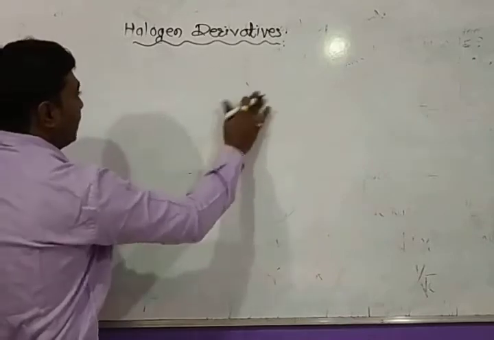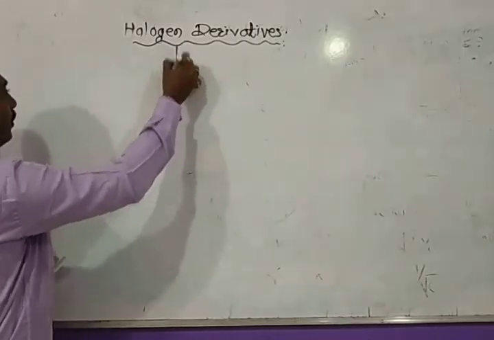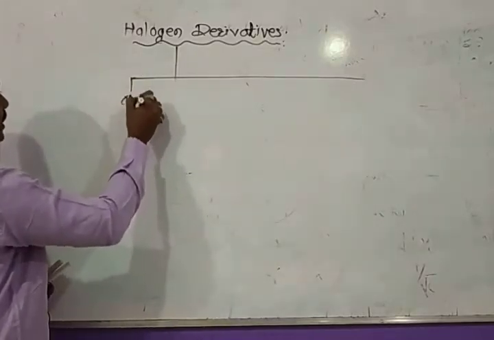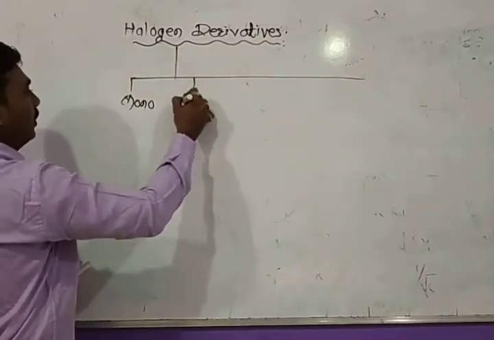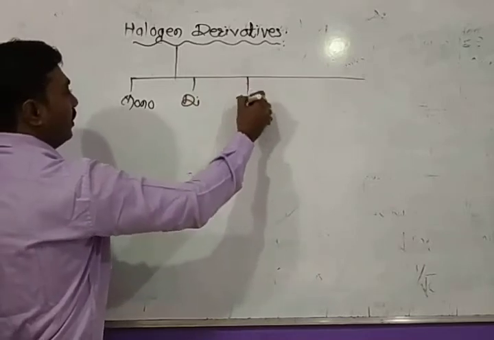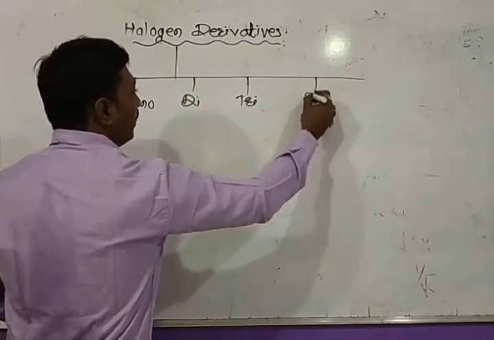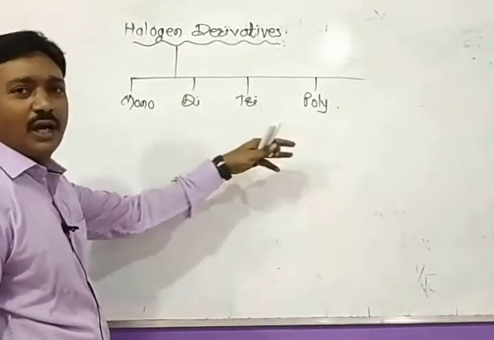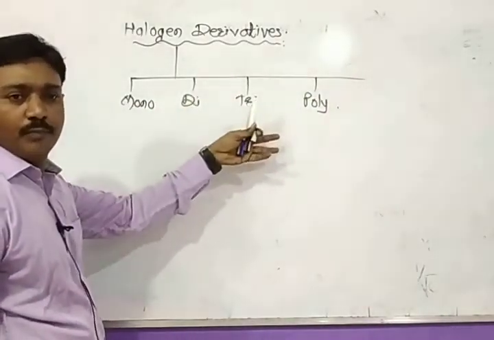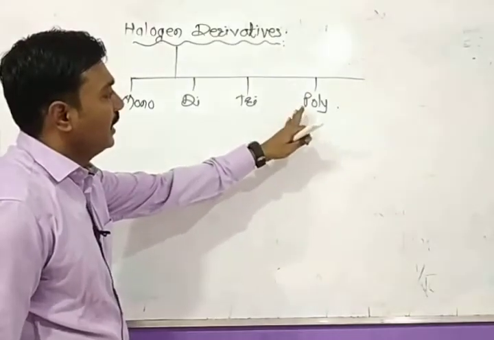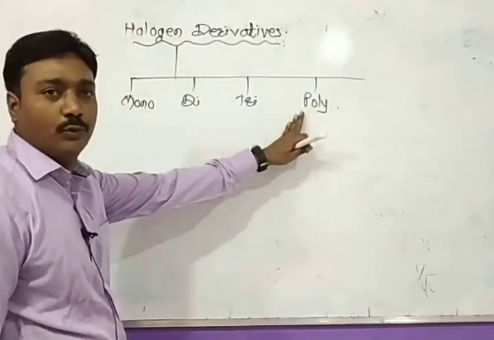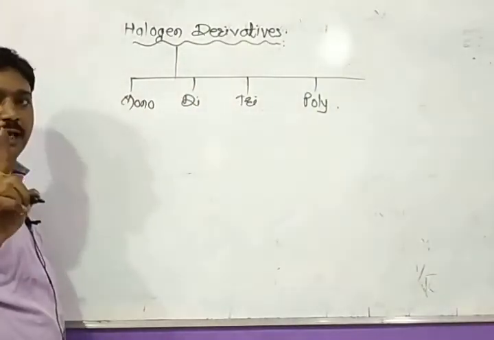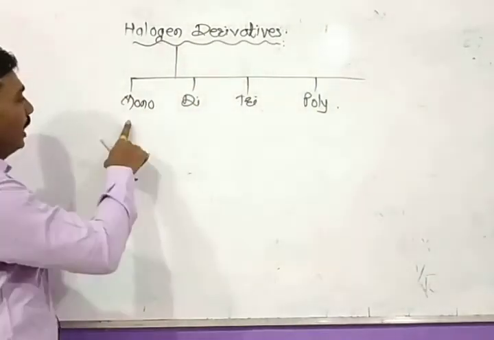The next classification is, they are classified as monohalogen derivatives, dihalogen derivatives, trihalogen derivatives, and polyhalogen. After tri, there will be tetra, penta. Okay. So finally, I write it as polyhalogen derivatives. The halogen derivatives which contain only one halogen atom are called monohalogen derivatives.